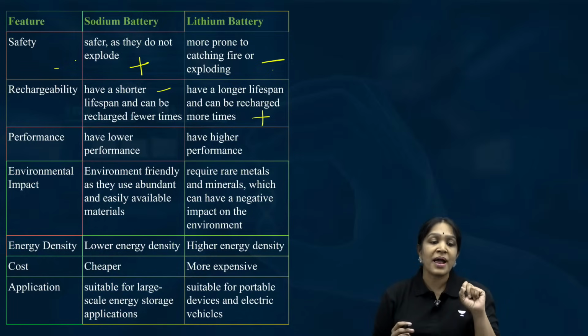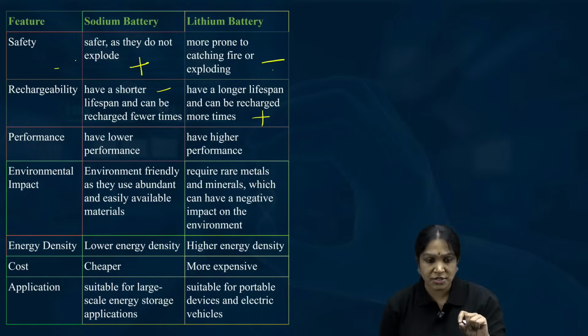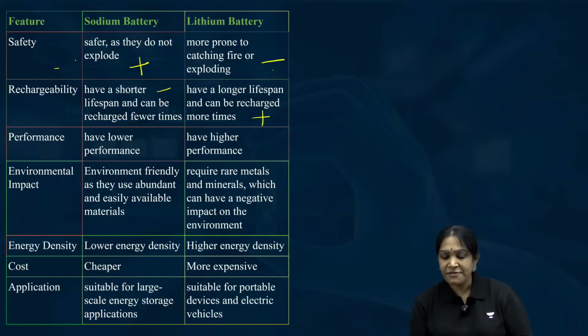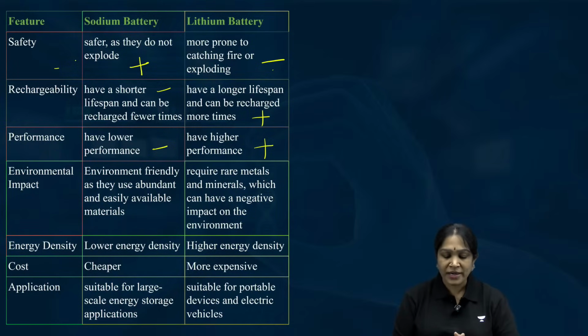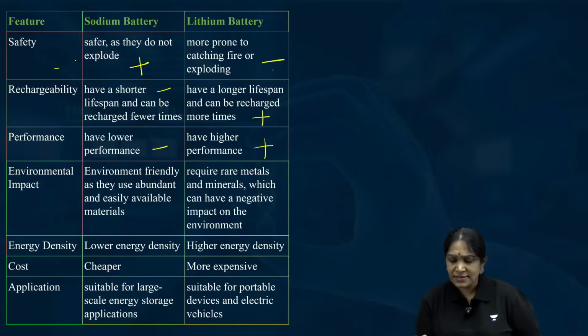Why lithium ion batteries are more commonly used than the sodium ion batteries? Because of this reason. And they have higher performance. So, this is also negative here. This is the reason why we are more commonly using lithium ion batteries because of their performance. Next one is the lithium is a rare metal.